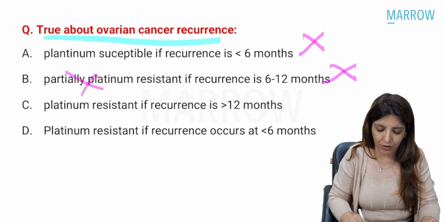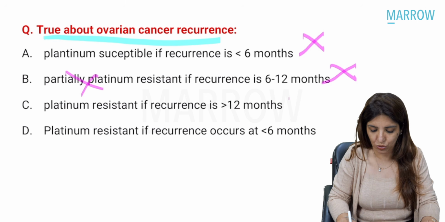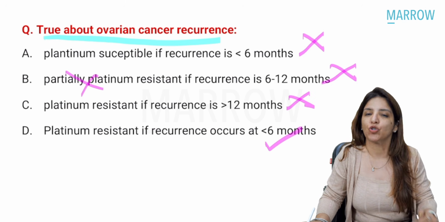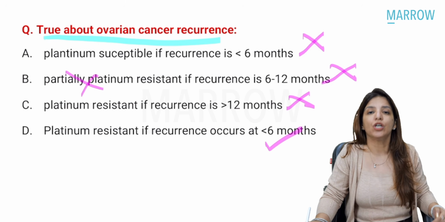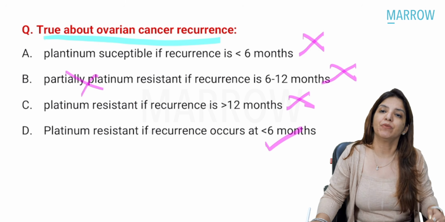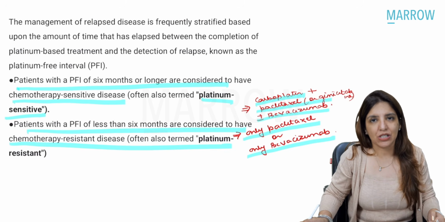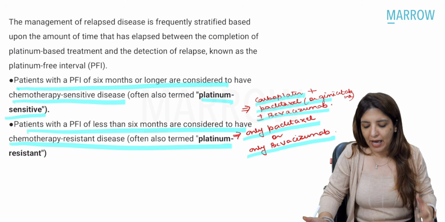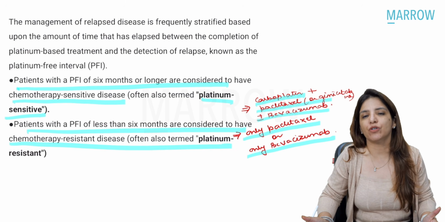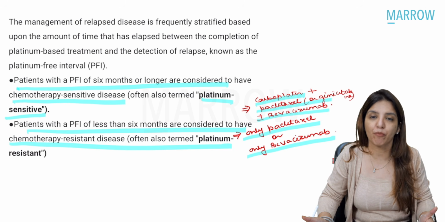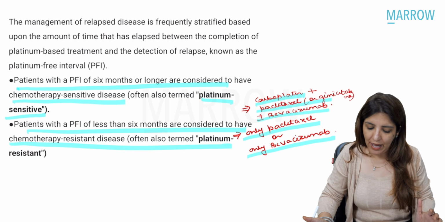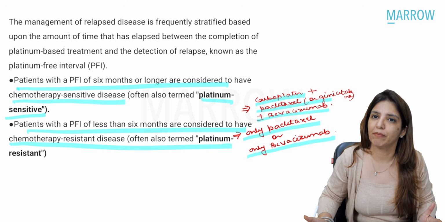Platinum resistant if recurrence happens at more than 12 months? No, that's wrong. Platinum resistant if recurrence occurs at less than 6 months? Yes. So less than 6 months is platinum resistant. More than 6 months is platinum sensitive. If it is a platinum-resistant recurrence, you have to give only paclitaxel or bevacizumab. And if it is a platinum-sensitive recurrence, you have to give carboplatin plus paclitaxel. Instead of paclitaxel, you can also give gemcitabine, plus or minus bevacizumab. Right? So this is all what I wanted to discuss with you.